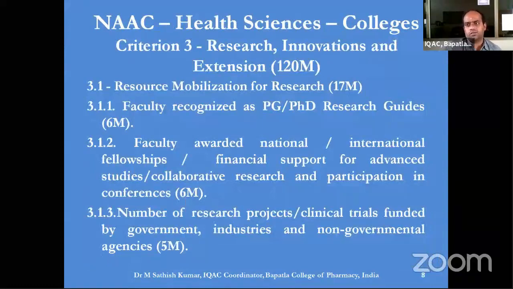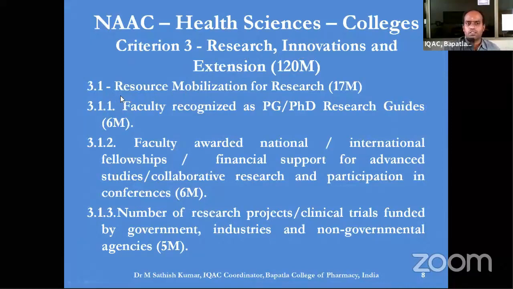Now I'll highlight what is there with respect to NAAC. Though I have touched health sciences, it may sometimes be non-health sciences as well. But to get an idea how research is given importance in terms of NAAC accreditation, 120 marks are awarded under criterion 3, which has research, innovations, and some extension activities. Out of these three, extension can be left out. We can focus on research and innovations.